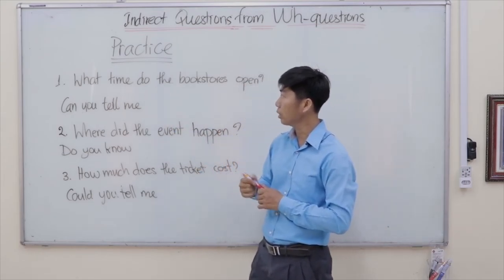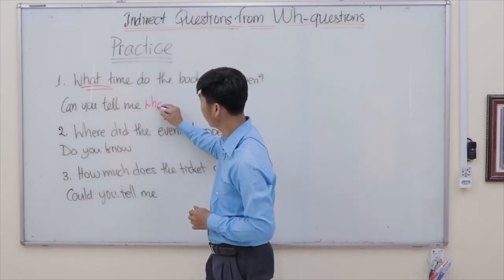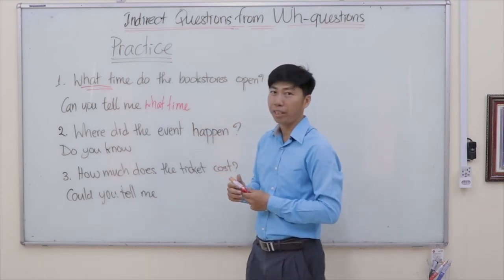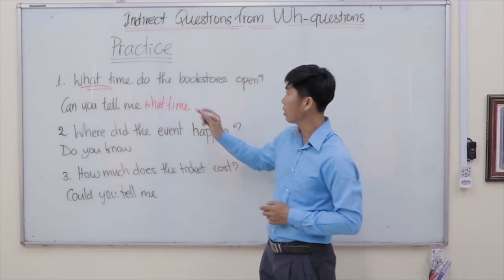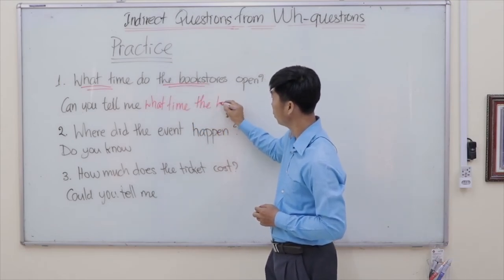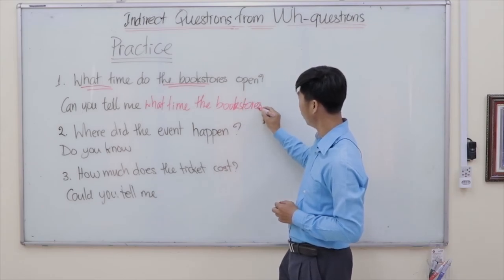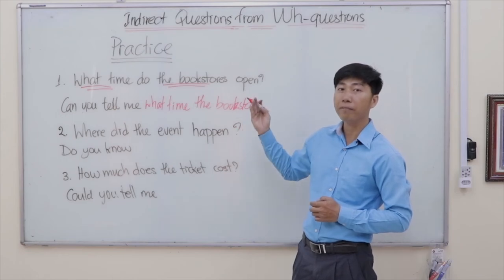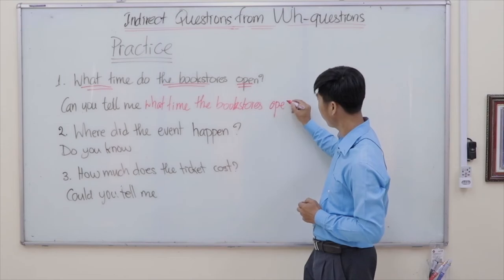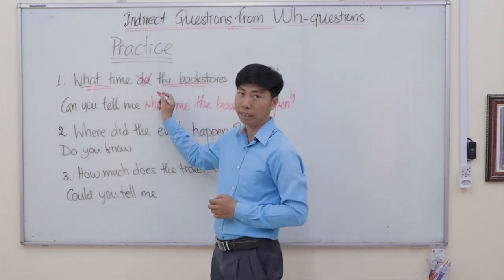Okay, so look at exercise number 1. What is the question word? So the question word is what time. So we write what time. And then the subject. Where is the subject of the sentence? So the subject is the bookstore. So we write the subject, the bookstore. And then the main verb of the sentence. So the main verb is open. And then do here, we omit it. We don't need it.